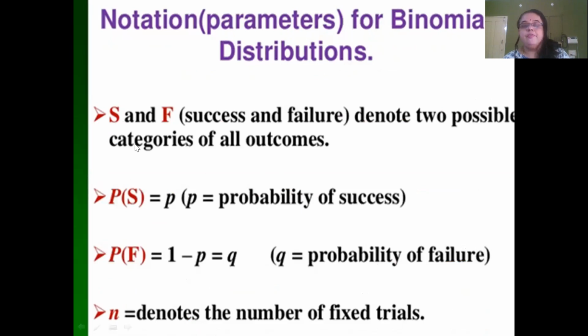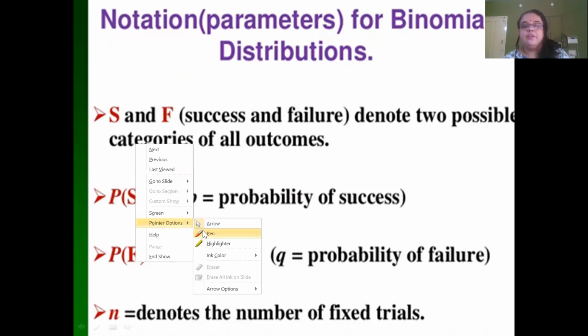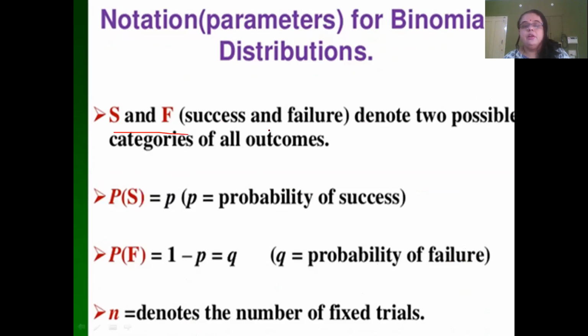So S and F are success and failure. Probability of success is P. The probability of failure is equal to 1 minus P. Q is the probability of failure. N denotes the number of fixed trials.